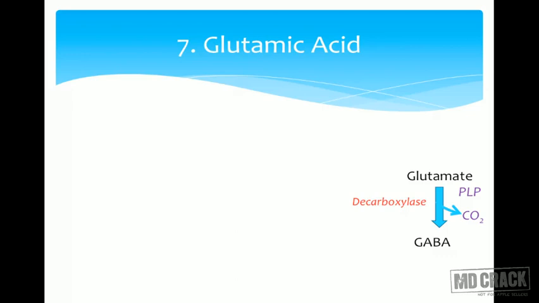Glutamine is converted to glutamate by glutaminase. So this is the importance of glutamic acid. Let us see what is its use. Where have we heard of glutamic acid? Alpha ketoglutarate to glutamate, transamination. The most important thing is transamination.